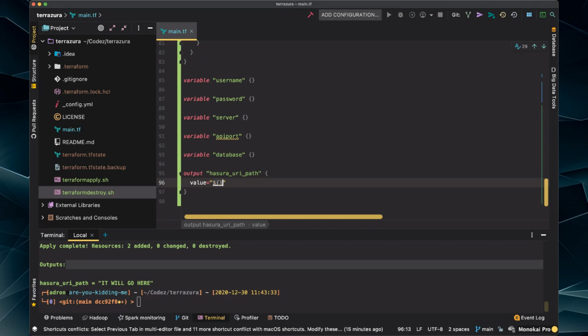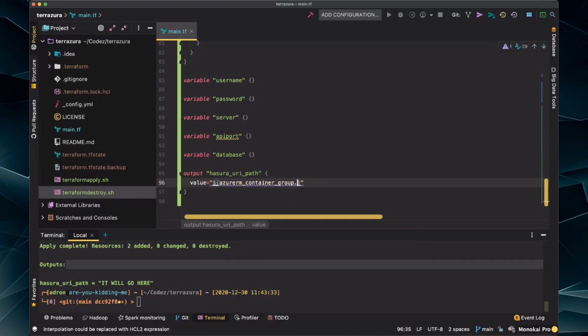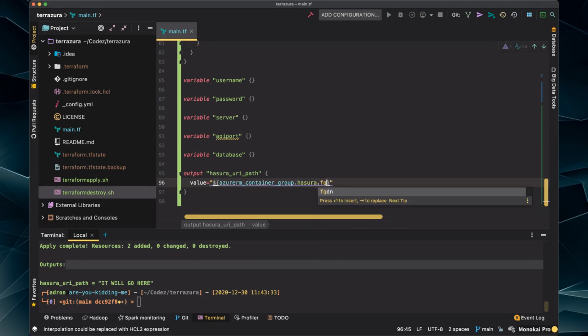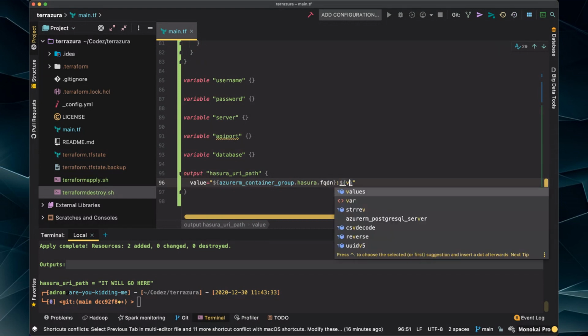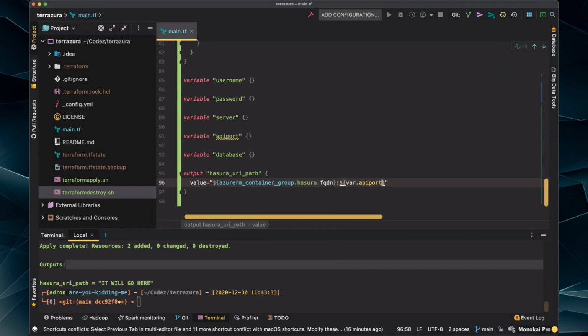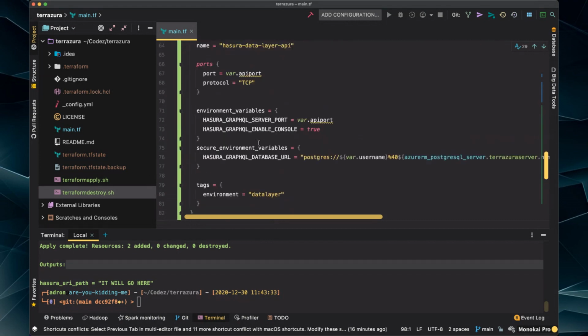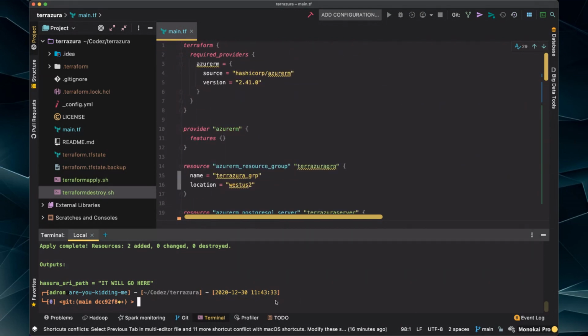So here we're going to take a variable, Azure container group, and yep, the Hasura one, we're going to take the fully qualified domain name again. Then we're going to stick the port on the end of it. So pretty simple compared to that other beast of a concatenated variable. That'll spit out, and we can just navigate to that and see the console once all of this is created. So we are literally on the verge of having ourselves an active server.